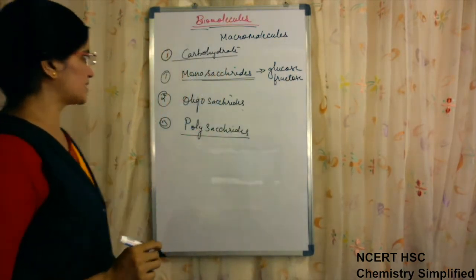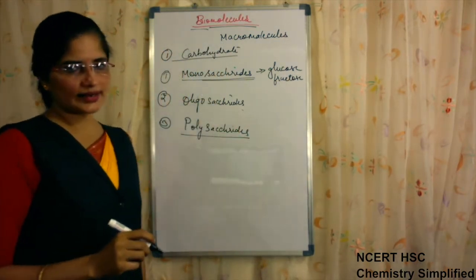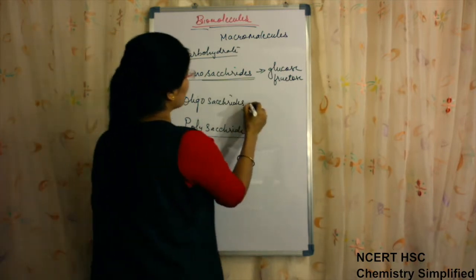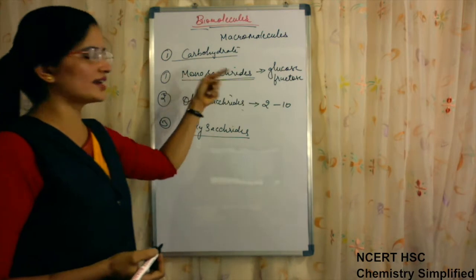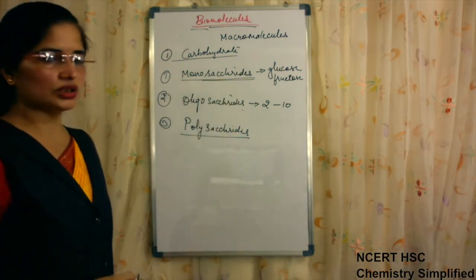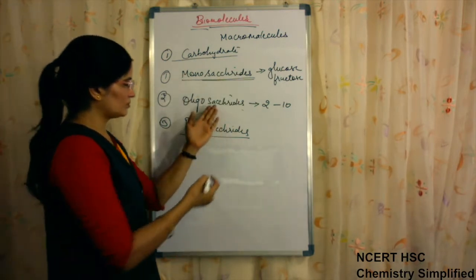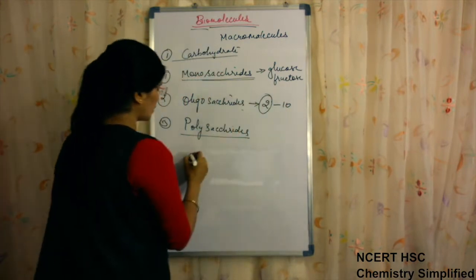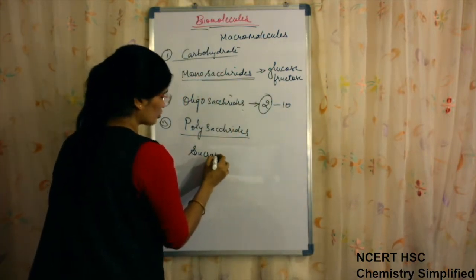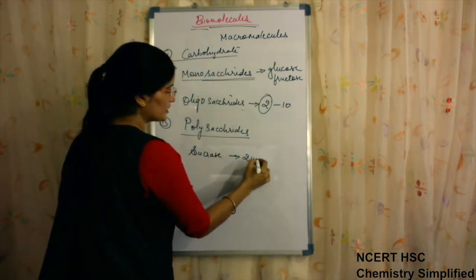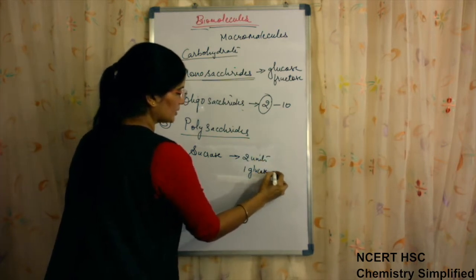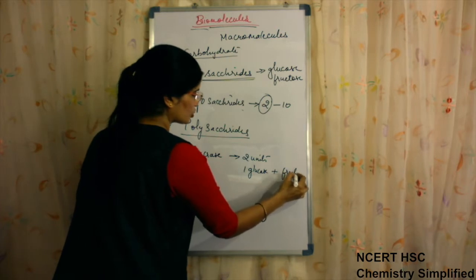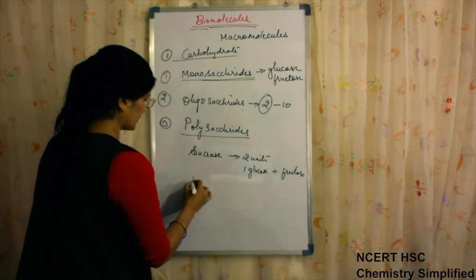Oligosaccharides are carbohydrates having 2 to 10 monosaccharide units. Common ones having 2 units are sucrose, which is made up of glucose and fructose.